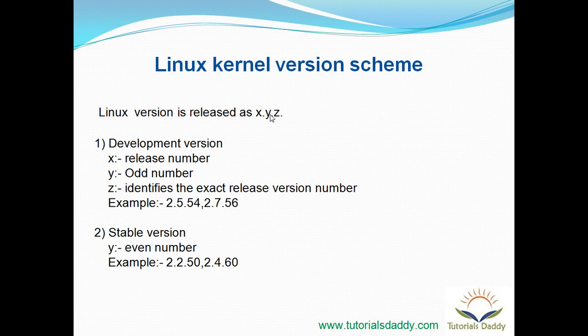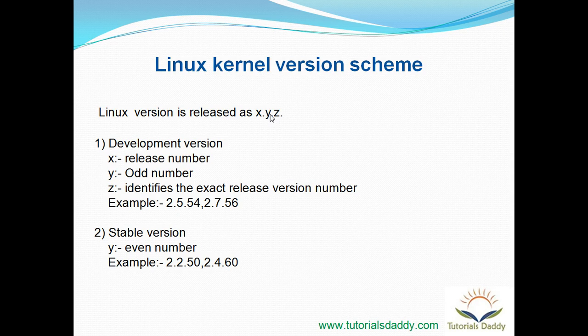So there are basically two types of kernel version. One is the development version, another is the stable version. The development version is the version which is actually in a development state, which is yet to be stabilized. There are continuous developmental enhancements going on in this version. And the second is the stable version. A stable version means this version is totally developed, or changes are frozen now for this version, and this version is a bit stable.